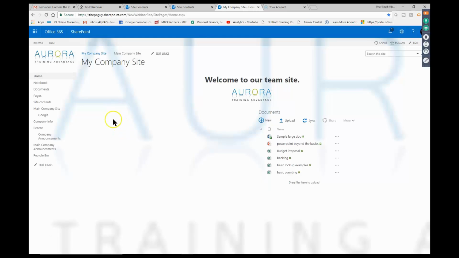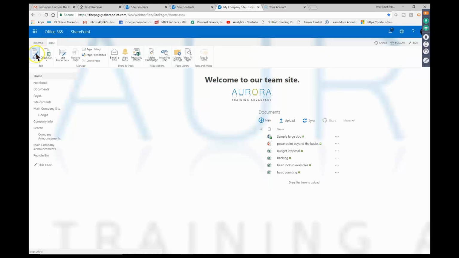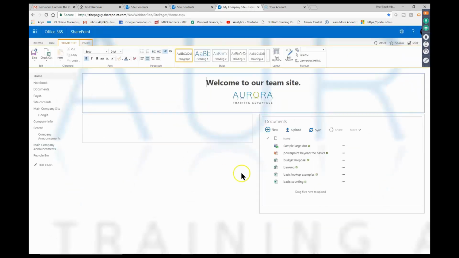Now, maybe that announcements application is something I want on the main page over here as well. Let's do that. So once again, I'm going to pick on the word page, and I'll pick on edit. Now, here's a nice little trick.